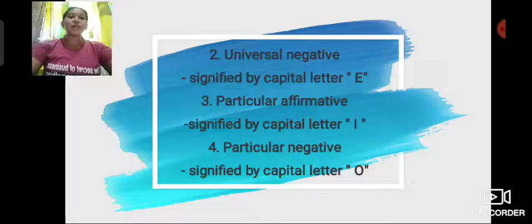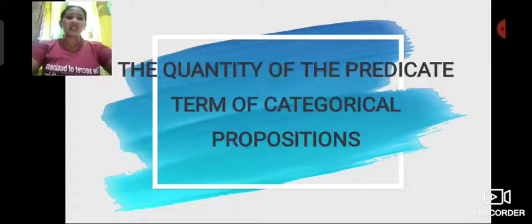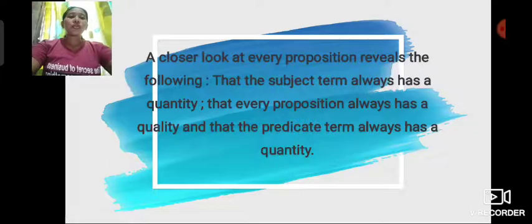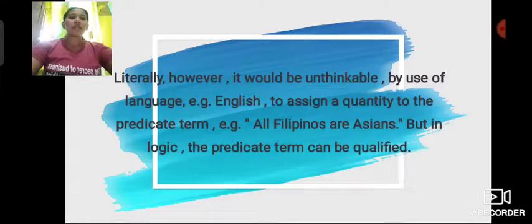So next is the quantity of the predicate term of a categorical proposition. A closer look at every proposition reveals the following: the subject term always has a quantity, every proposition always has a quality, and the predicate term always has a quantity.